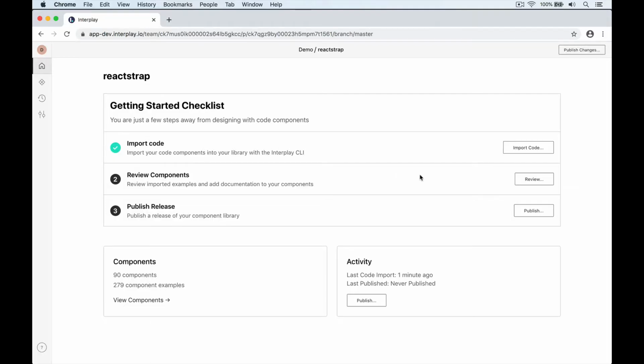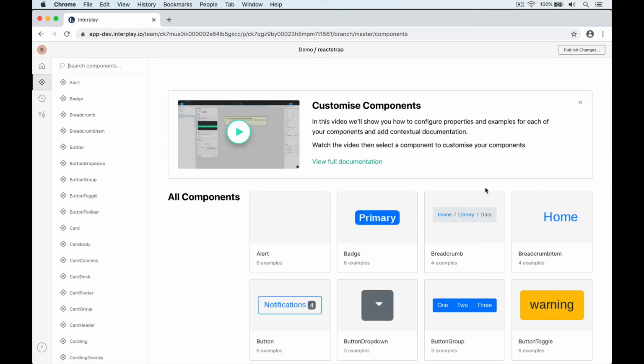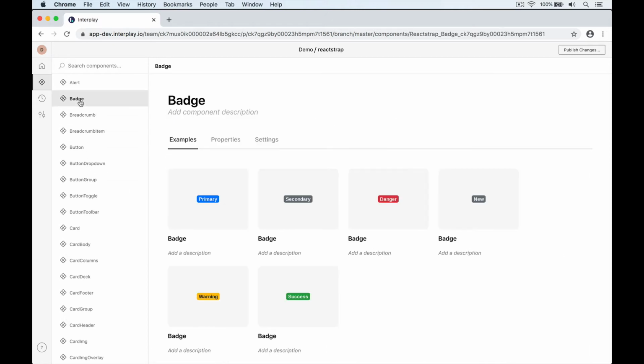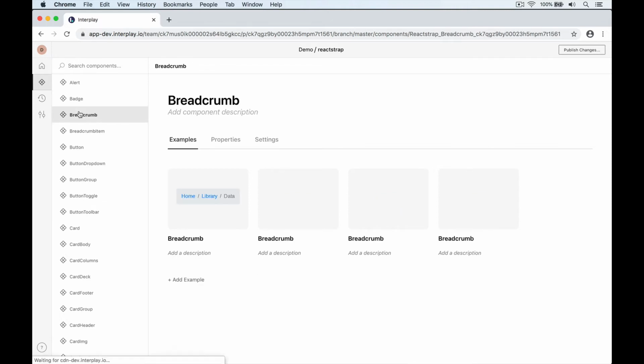Okay, so I'm a design system owner, the import has run, and I am ready to review my imported components, so I click Review. This takes me to the component overview for our imported code library, where we can see what the import found in our code. I can click on each component to see the examples that the import process found for that component. So in this case, the import found 4 different instances of breadcrumb, for example, and 6 different instances of button.